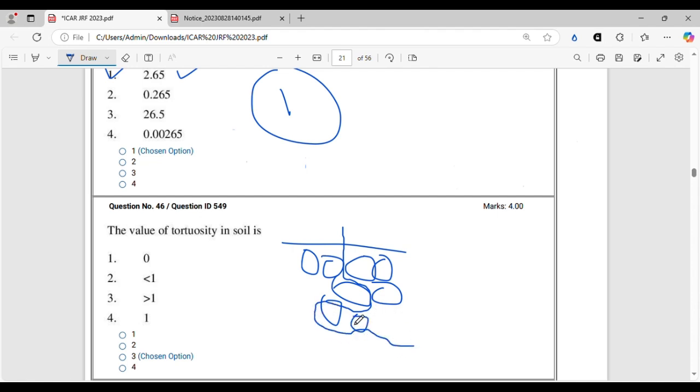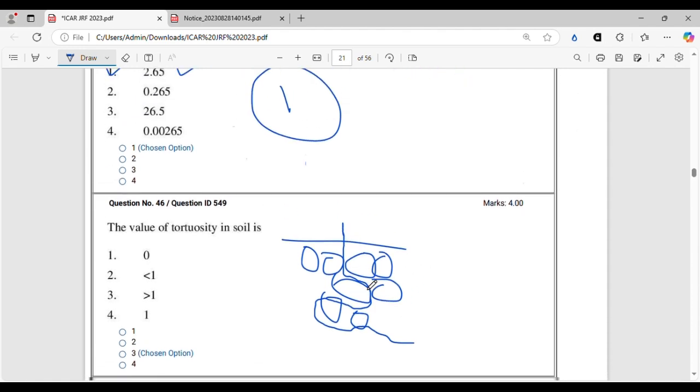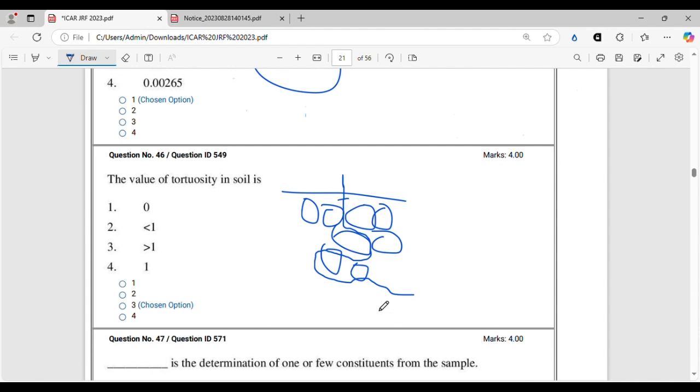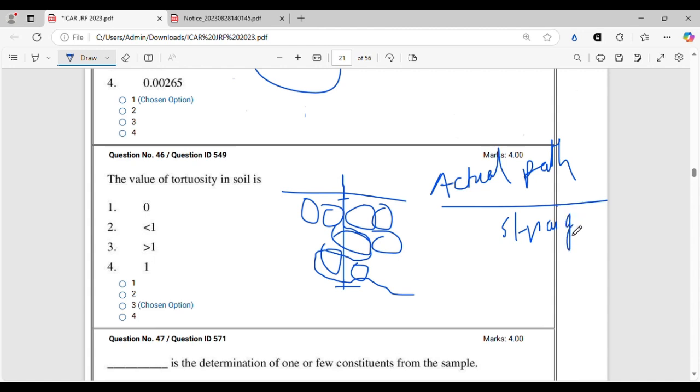It has to move like that. However, if this was a straight line, say we consider 2 points from here to here, the straight line distance is this much, but the water is traveling this much. This ratio is called tortuosity. The actual path traveled by the water divided by the straight line path through which the water could have traveled.